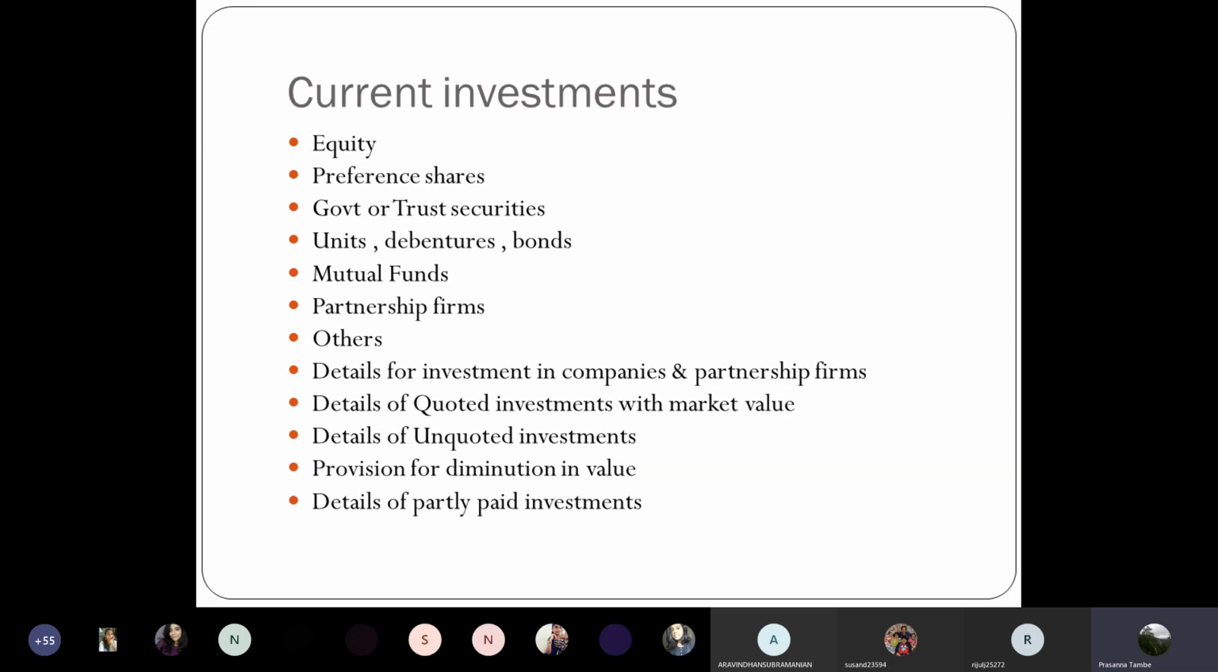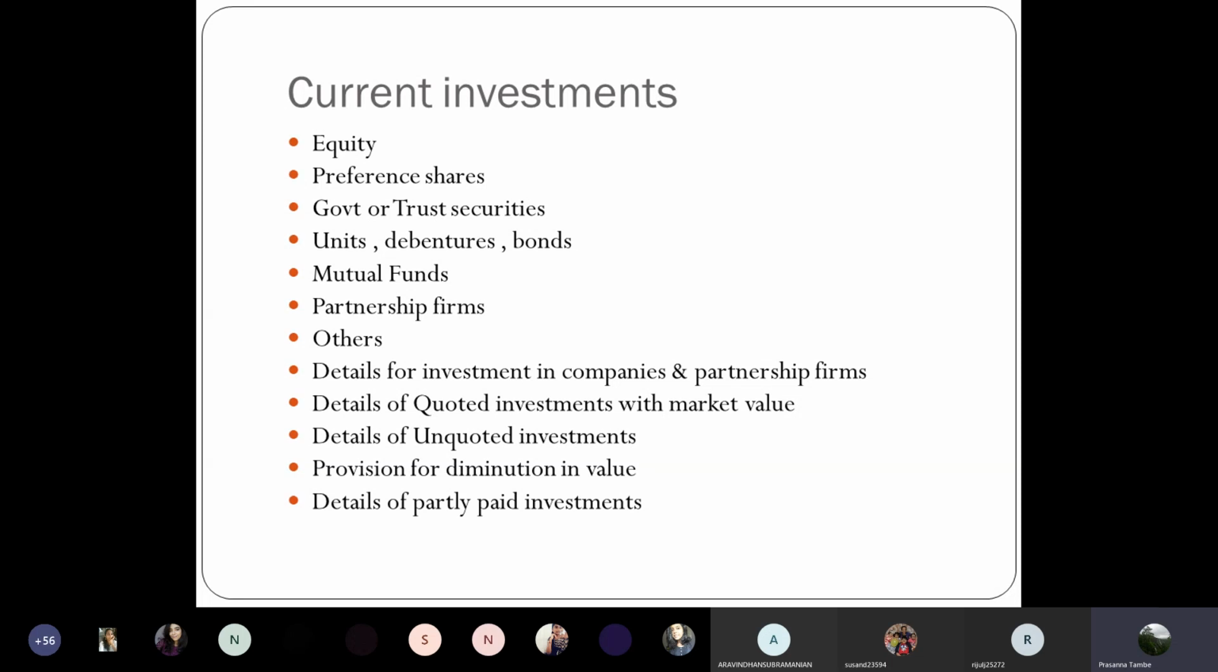Now we are moving to the current assets. Till now, our discussion was focused on non-current assets. Now we are moving to the current assets. And the first item in current assets is current investments. Under current investments, the classification is the same as what we saw in long-term investments. So you have to classify the items as equity, preference shares, investment in government or trust securities, units, debentures, bonds, mutual funds, investment in partnership funds, or any other category of current investments.